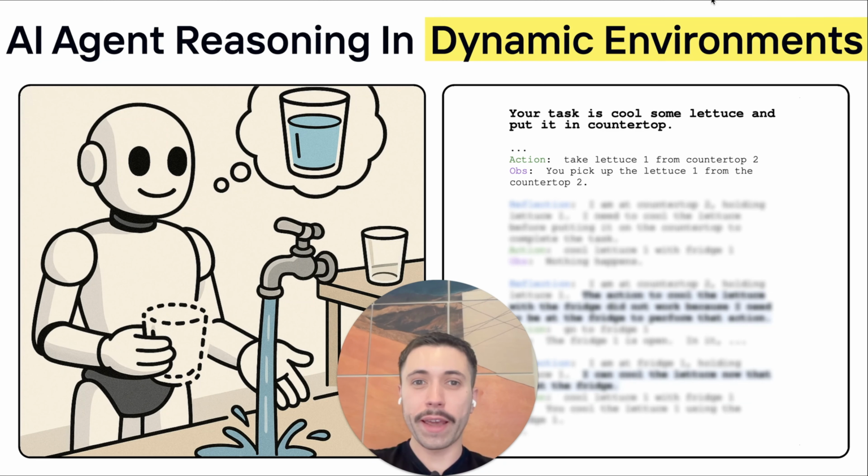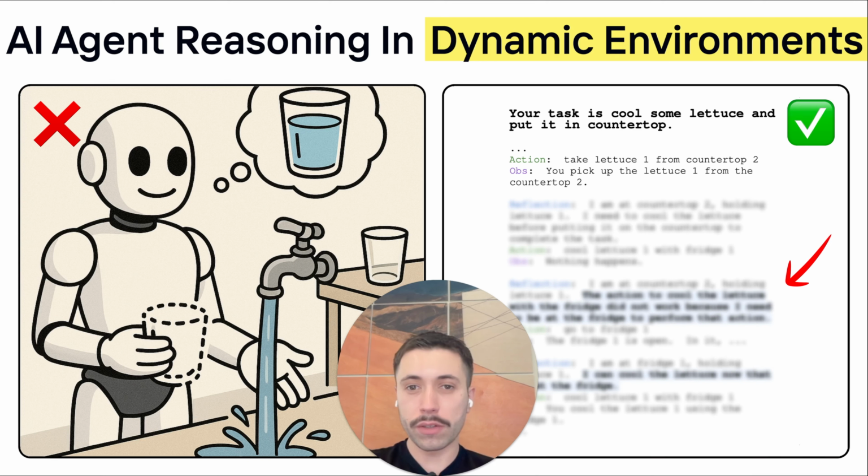Learn how to fix AI agent reasoning in dynamic environments like web browsing or robotics without adding computational complexity. Your agents are failing because their reasoning disconnects from reality. They think they are making progress, but they are actually creating dangerous gaps between what they believe and what they need to accomplish. Current error prevention methods completely miss this core reasoning issue. But there is a breakthrough that grounds every decision your agent makes before it acts.